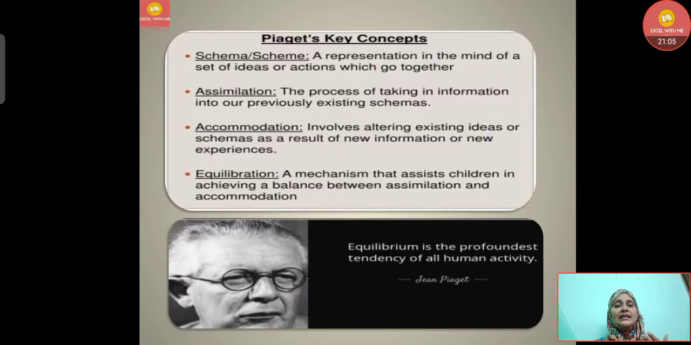So let's revise Piaget's key concepts. First, we understood about schema, that is, the different blocks of knowledge we gain. Assimilation, that means adding new knowledge to the existing information. Then accommodation, that is altering the existing ideas, that means modification of the information with new experience. Then equilibration, a mechanism that assists children in achieving a balance between assimilation and accommodation.